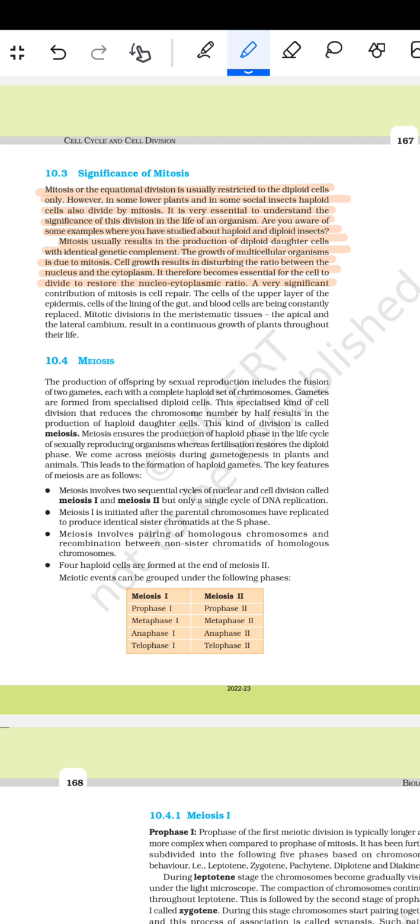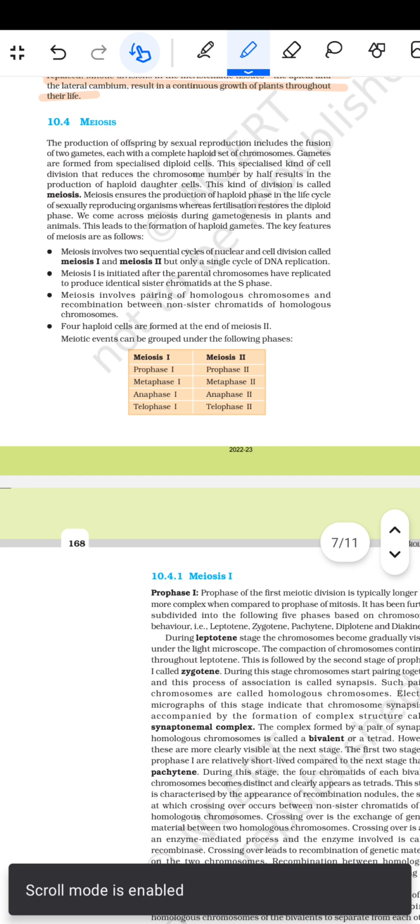A very significant contribution of mitosis is cell repair. The cells of the upper layer of the epidermis, the cells of the lining of the gut, and the blood cells are being constantly replaced. Mitotic division in the meristematic tissue, the apical and the lateral meristems, results in continuous growth of the plant throughout their life. इसके बाद फिर है मियोसिस.